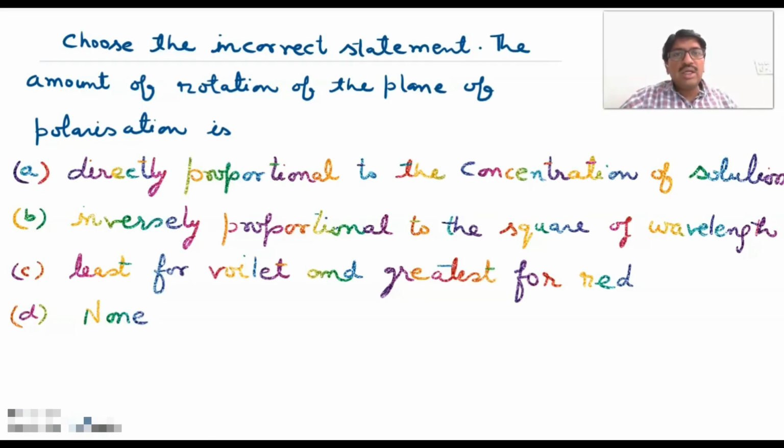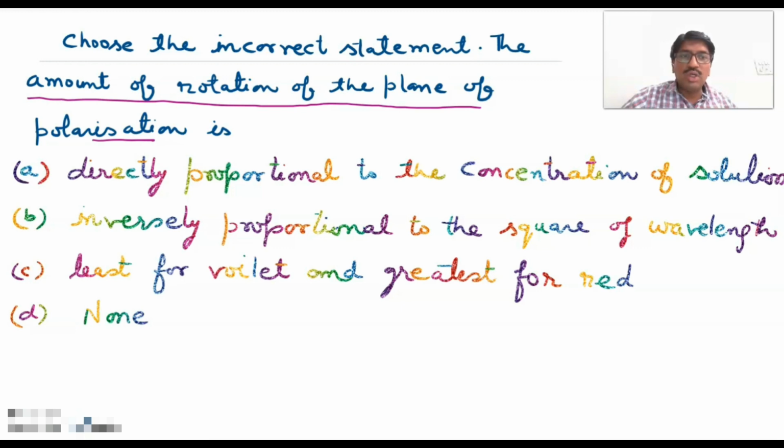Choose the incorrect statement. The amount of rotation of plane polarized light is: first option, directly proportional to the concentration of solution. It means the amount of rotation of the plane of polarization is directly proportional to the concentration of solution. It should be wrong. Amount of rotation of the plane of polarization is inversely proportional to the square of wavelength.